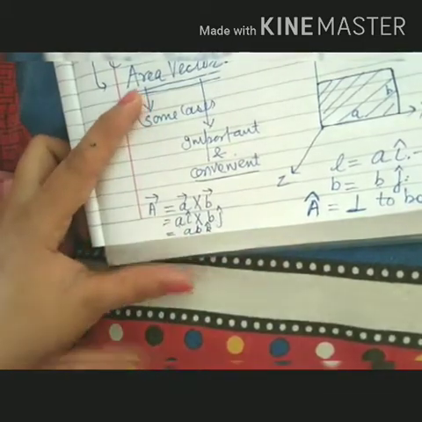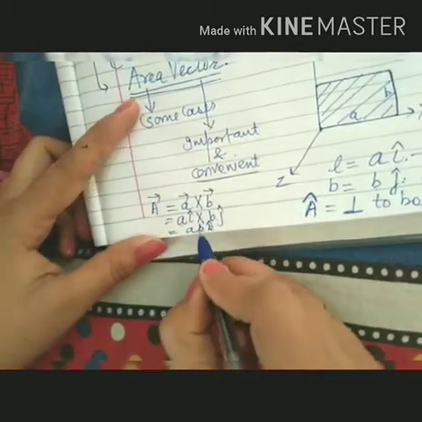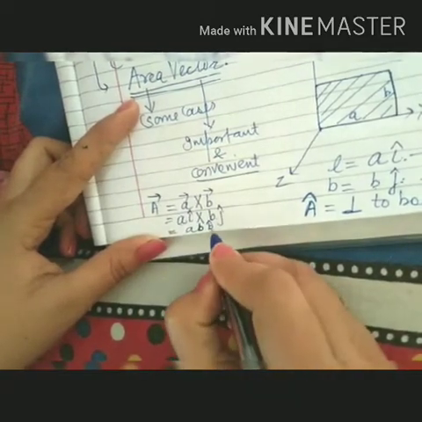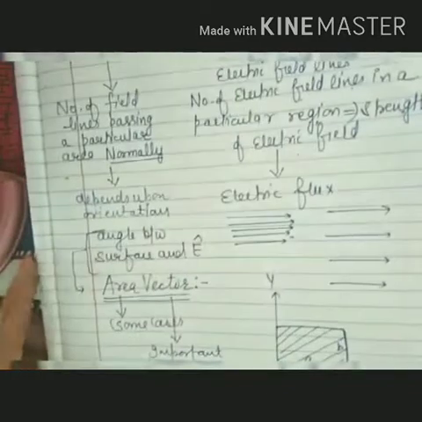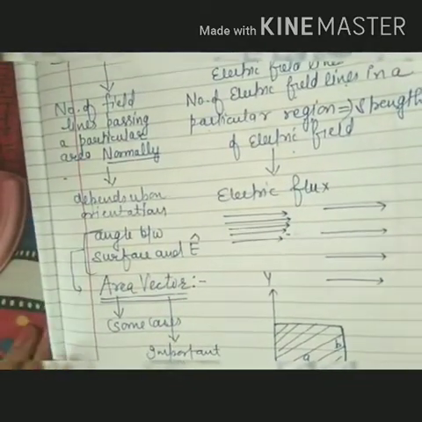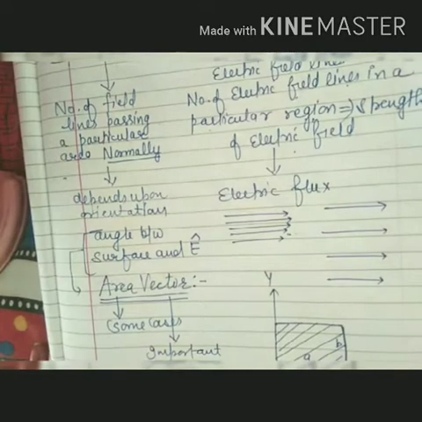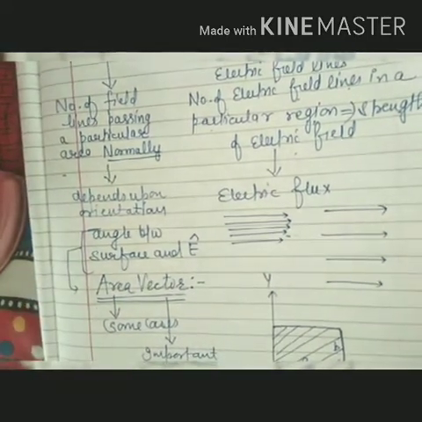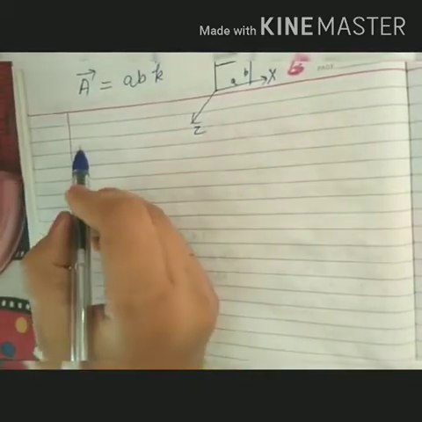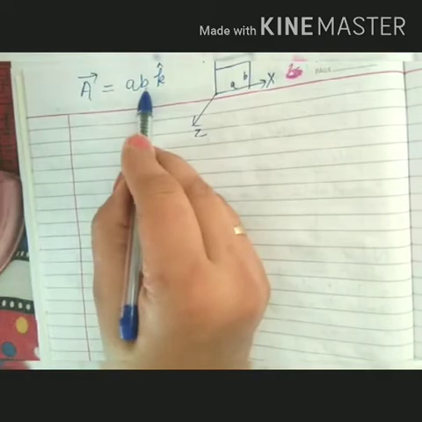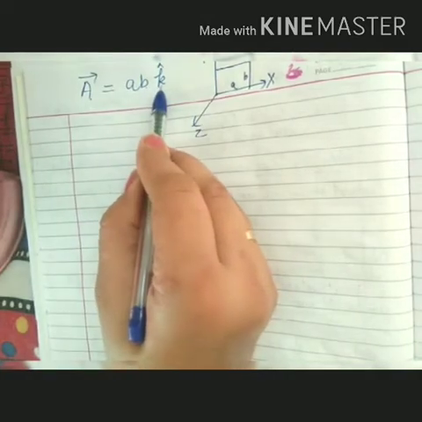It means the area has magnitude AB and its direction is k cap. K cap means it is perpendicular to the plane in which the length and breadth are contained. So the area of this rectangle is AB in magnitude and k cap is its direction.